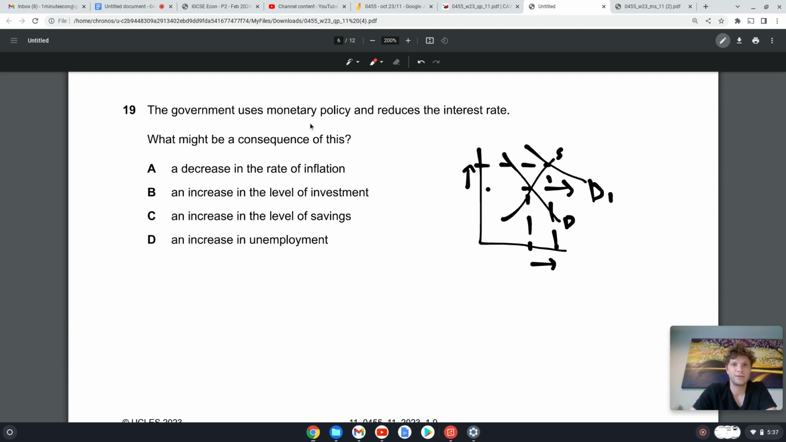B, an increase in the level of investment. Yes. Because the interest rate is lower, firms are going to borrow money and they're going to buy capital with that money so that they can produce more. And when firms buy capital, we call that investment. C, increase in the level of savings? No, the interest rate is lower, so people are not going to save more. D, an increase in unemployment? No, because we're going to have an increase in demand, so there should be an increase in employment.